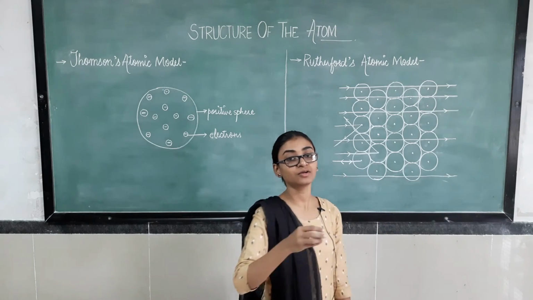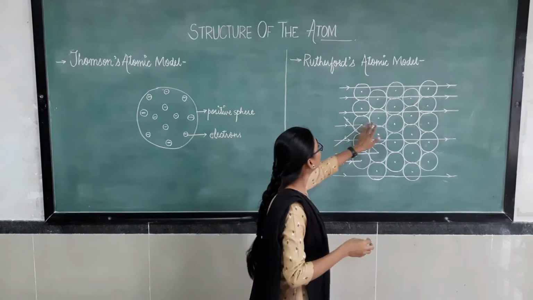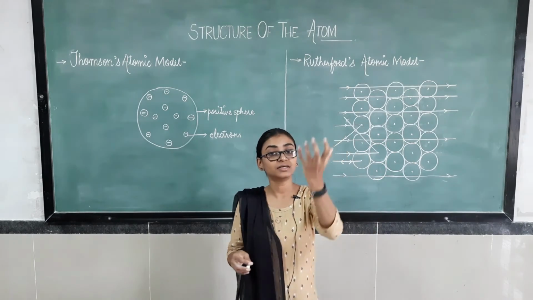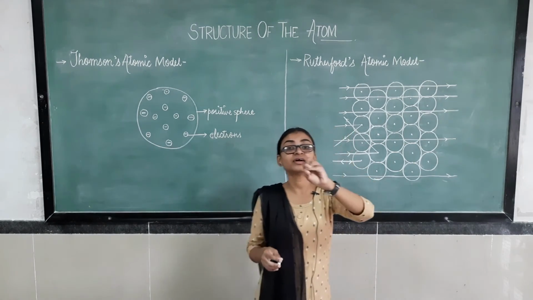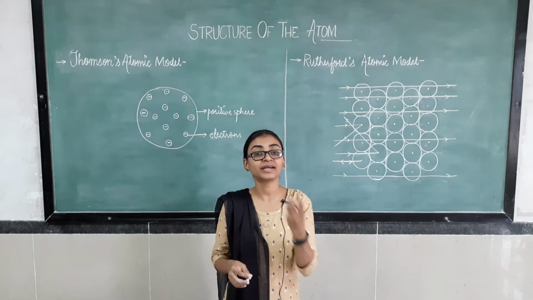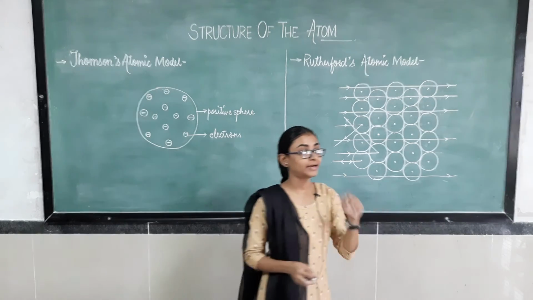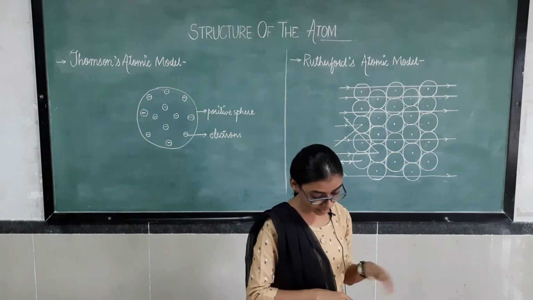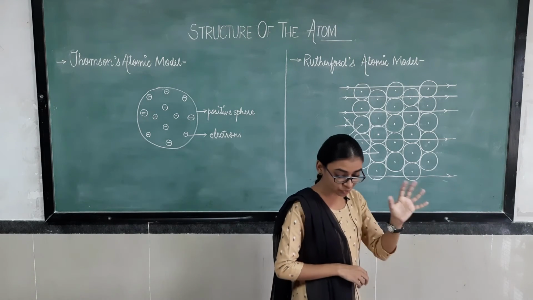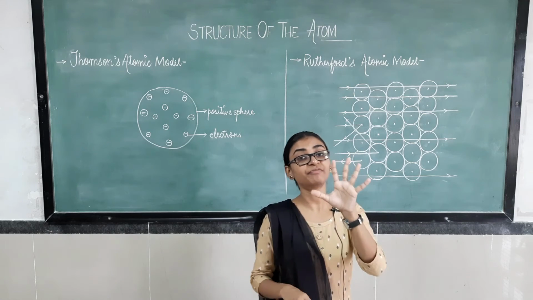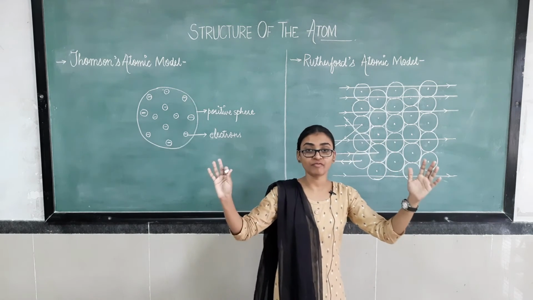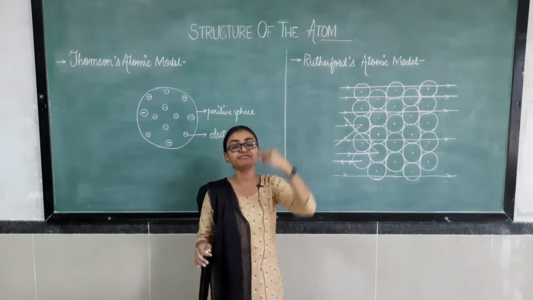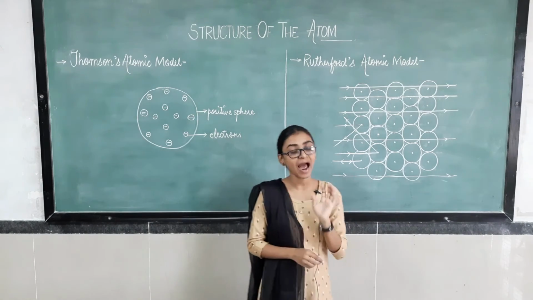So from here he concluded that the radius of the nucleus, meaning where the positive charge is accumulated, he named that sphere where the positive charge is accumulated as the nucleus of the atom, and concluded that the radius of the nucleus is 10 to the power 5 times less than that of the atom. Means the atom is big and the nucleus is 10 to the power 5 times smaller than that of the atom.